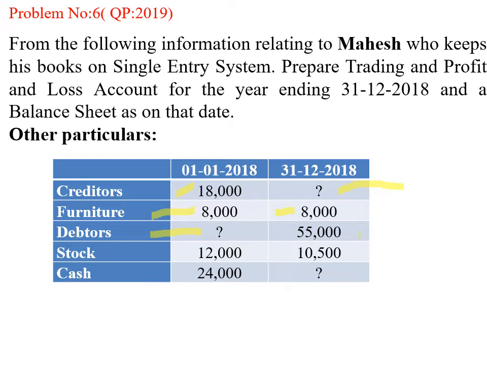Closing balance they have mentioned 55,000. Stock: opening stock 12,000, closing 10,500. Cash 24,000 opening, closing cash is not given. That means while preparing the cash account, the closing balance of cash will be a balancing figure.